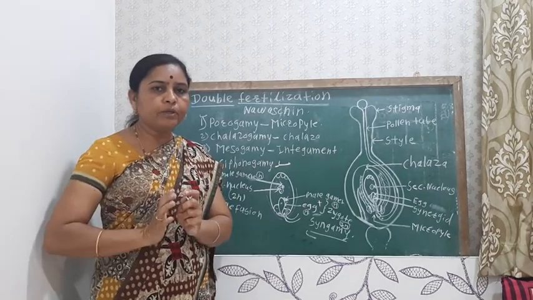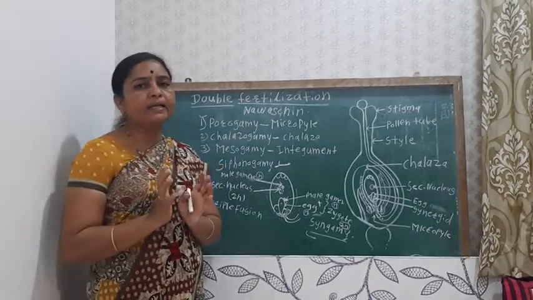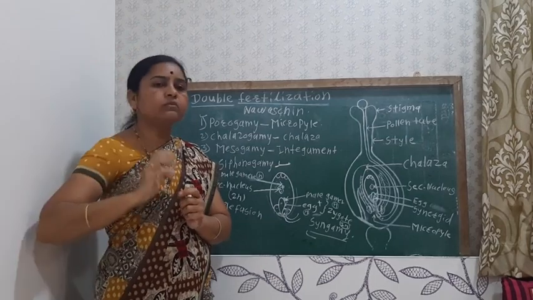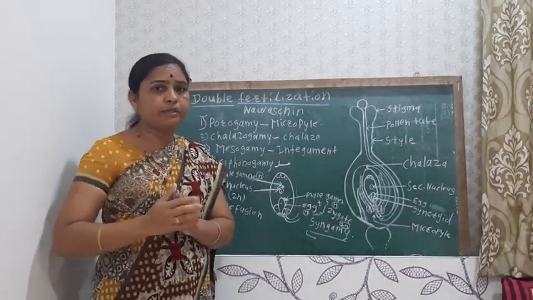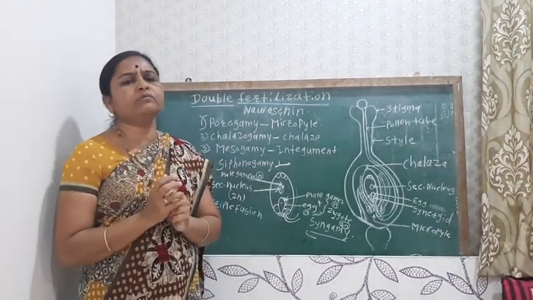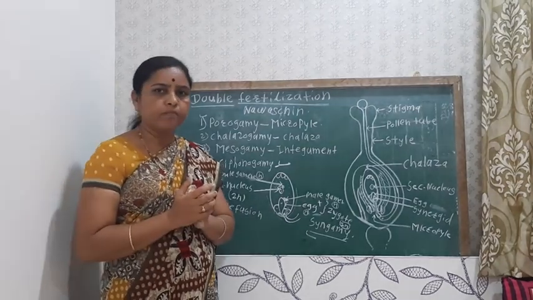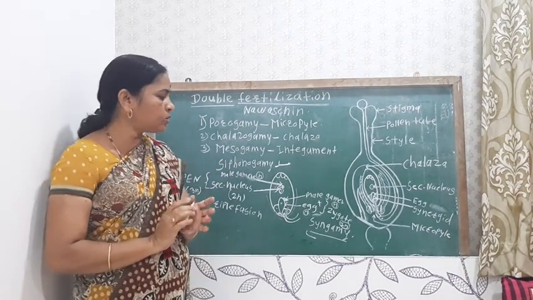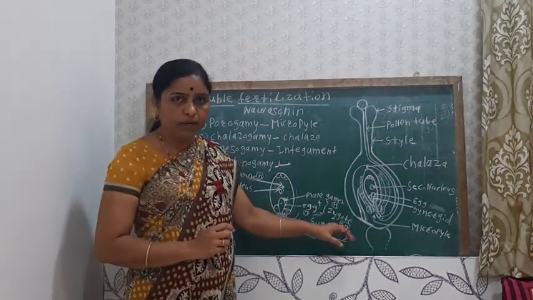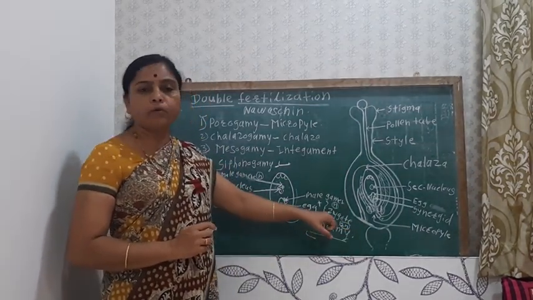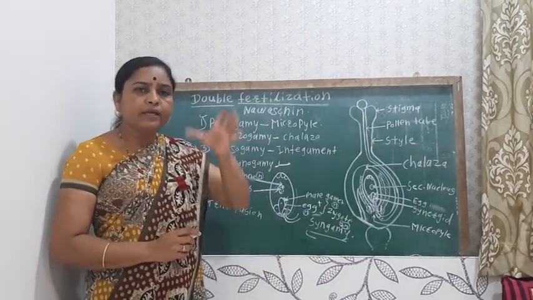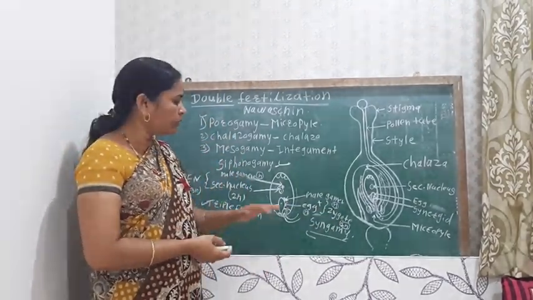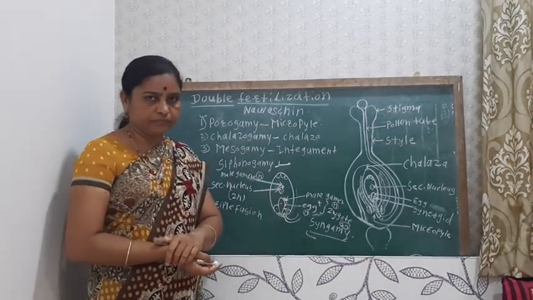The embryo mainly has the plumule, from which shoot formation takes place, the radicle, from which root formation takes place, and the cotyledon, in which food material is stored. So the whole plant is produced from the embryo, and this embryo is produced from the diploid zygote. Therefore in the plant body the diploid condition is maintained due to fertilization.